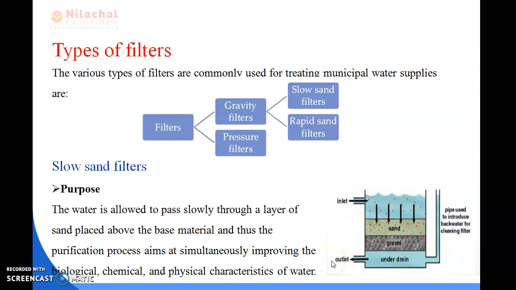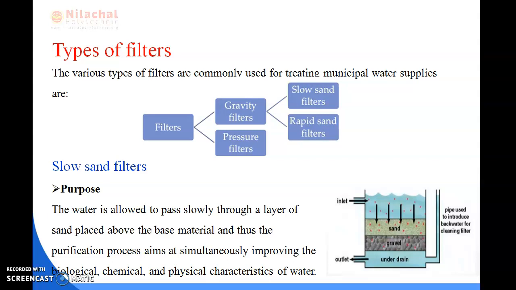Okay, so in slow sand filters, what is the purpose? The water is allowed to pass slowly through a layer of sand placed above the base material, and thus it is purified. The process aims at simultaneously improving the biological, chemical and physical characteristics of the water.